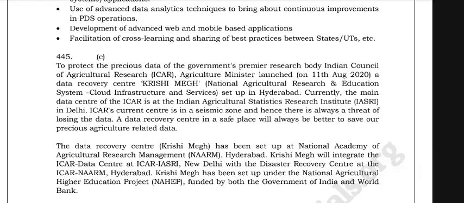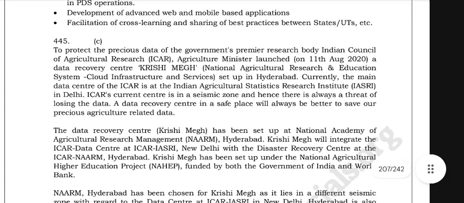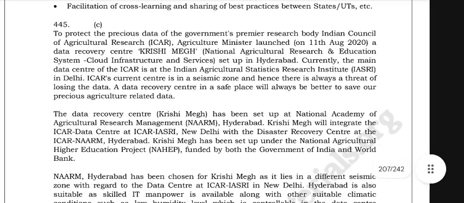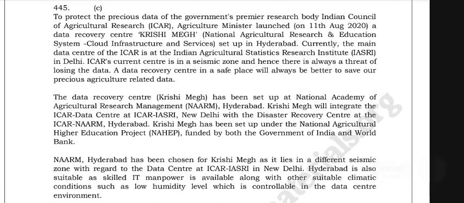So there is a specific zone, hence there is always a threat of losing the data. A data recovery center in a safe place will always be better to save our precious agriculture related data. The data recovery center, that is Krishi Meg, has been set up with the National Academy of Agricultural Research Management, that is NAARM of Hyderabad.